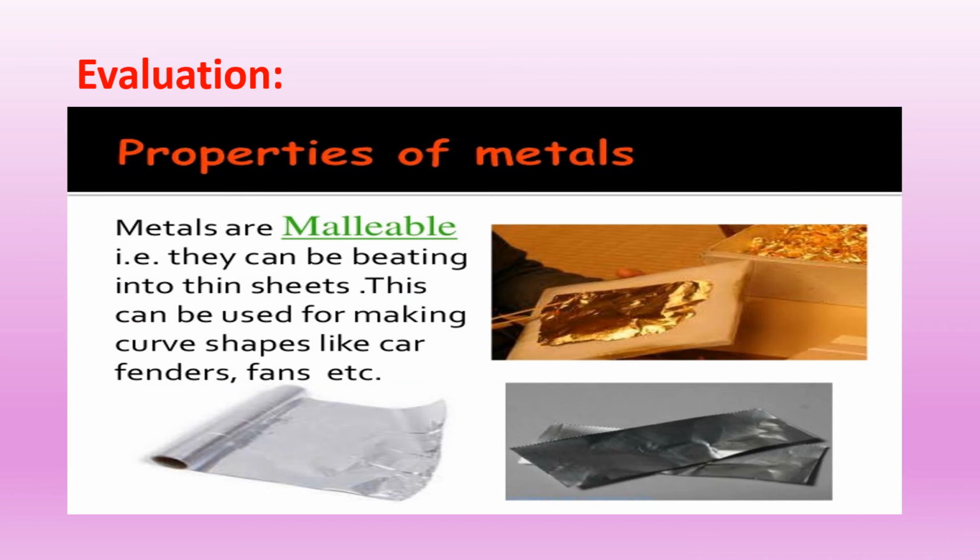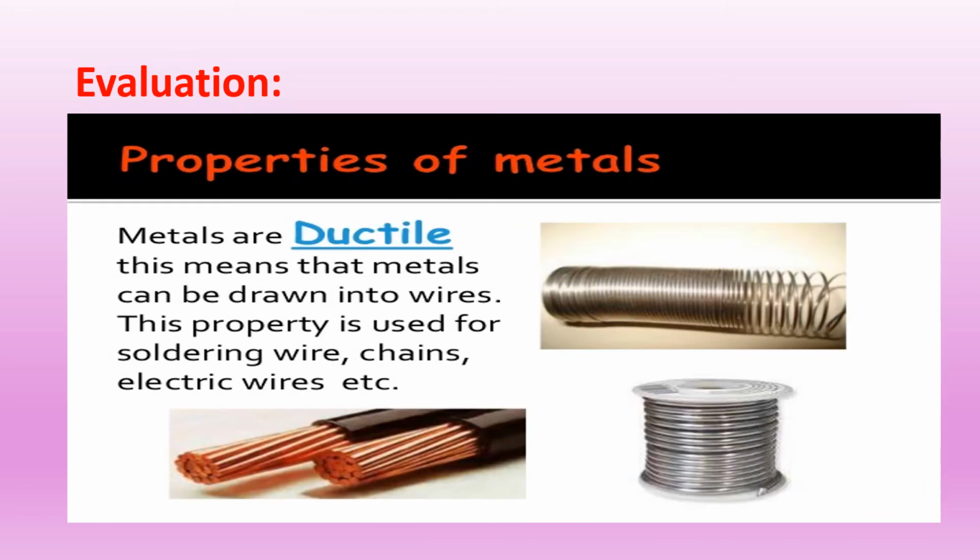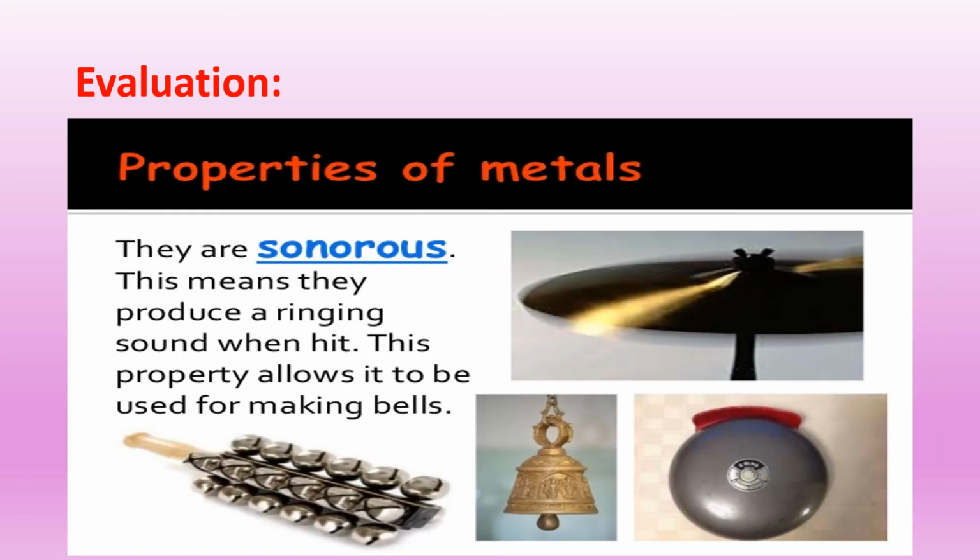I will ask you a few questions. What is malleability? Good. Metals that can be beaten into thin sheets. This property of metals is called malleability. What is ductility? Superb. Metals can be drawn into thin wires. This property of metals is called ductility. What is sonorous? Very good. On being hit, metals produce a typical sound. Hence, they are said to be sonorous.